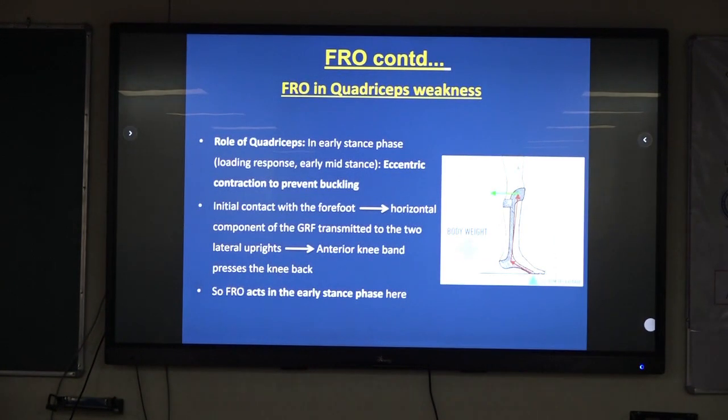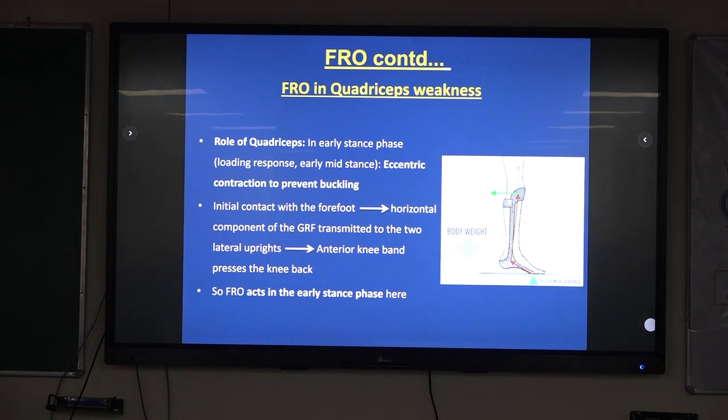So FRO in quadriceps weakness, how does it act? The role of the quadriceps in the early stance phase is to contract eccentrically to support loading response and early mid stance, so that buckling is prevented.